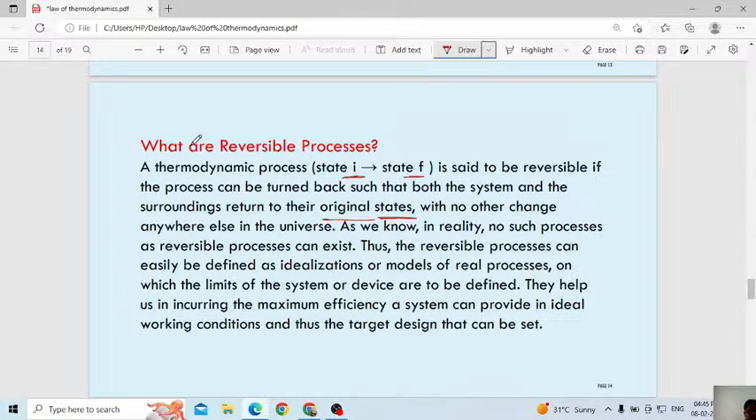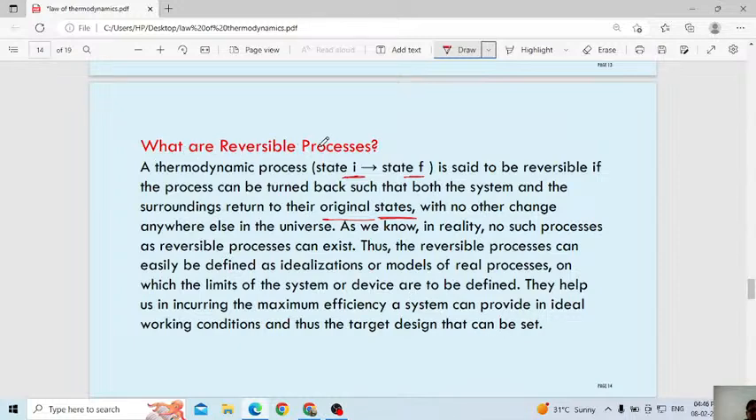Here no need to remember the definition, you have to understand the concept. With no other changes anywhere else in the universe, as we know, in reality no such process as a reversible process can exist. The reversible process can easily be defined as an idealization model of a real process, on which the limits of the system devices are to be defined. They help in attaining the maximum efficiency of a system, which it can provide in ideal working condition, thus the target design. Okay, this one is not that important.